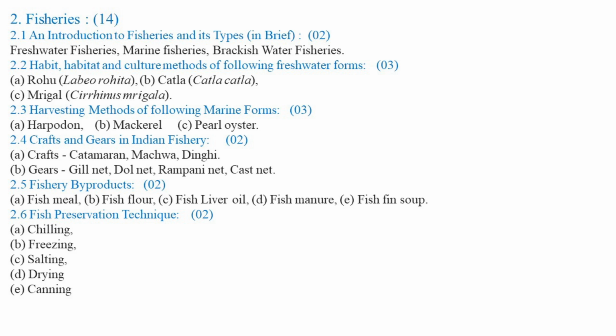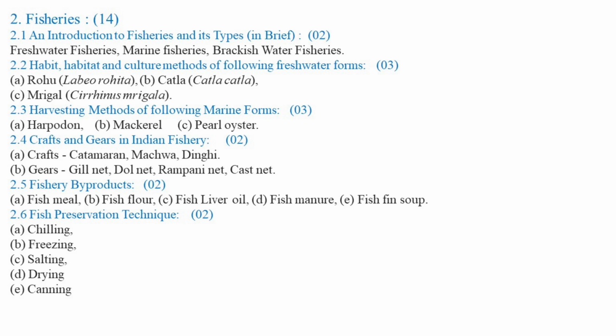Then fish liver oil is also obtained by using the livers of certain varieties of fishes, which have great medicinal importance as a source of vitamin A, such as cod liver oil or shark liver oil.